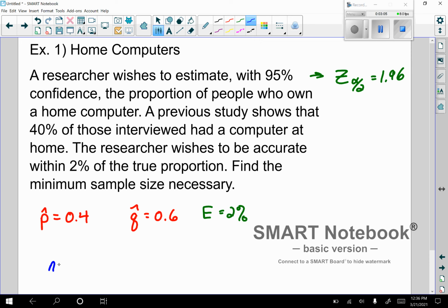So then n is going to equal 0.4 times 0.6 times the 1.96. Now the 2% we have to put in as a decimal, and then we'll square that. And go ahead and calculate that.